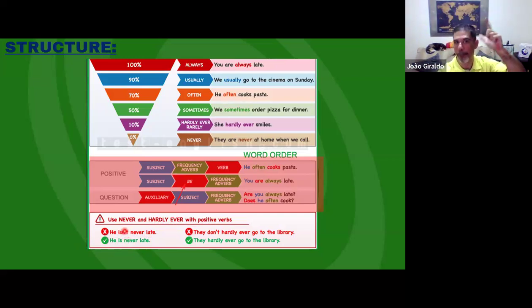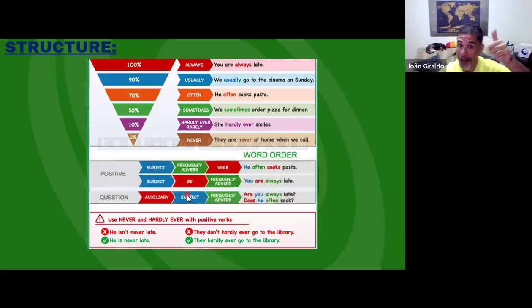And affirmative is a positive sentence, okay, using the never. And another example, they don't hardly ever go to the library. They don't hardly ever. It's two negatives in one sentence, okay? So we don't use that, we use simply, they hardly ever go to the library. Already indicates the idea of no or small possibility or low frequency. Okay, this is an advice for you, very important.